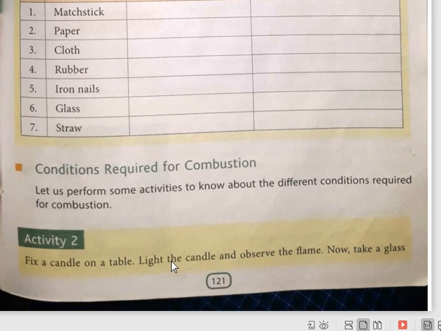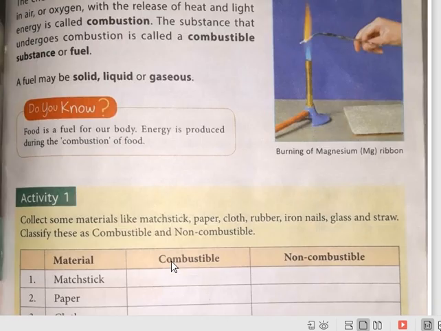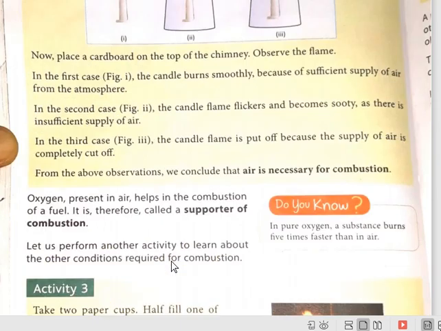Now let us talk about the conditions required for combustion. As we have discussed, combustion is a chemical process, so it has some required conditions. Without these conditions, combustion will not take place.